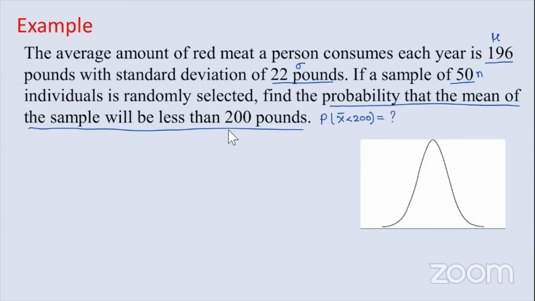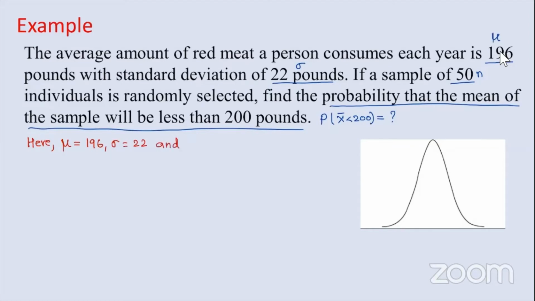Okay, this is quite tricky. You'll be getting some formulas here as we work on this problem, so you have to be very careful when you take the notes. Let's see what is given for the population. You have the mean, mu, that is your population mean, equal to 196. Standard deviation equal to 22.